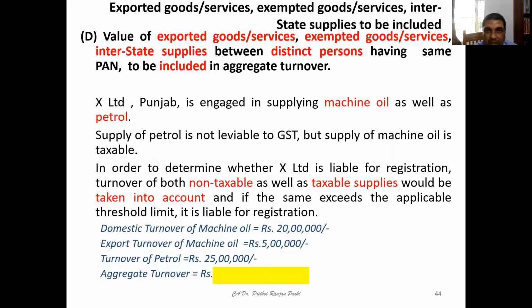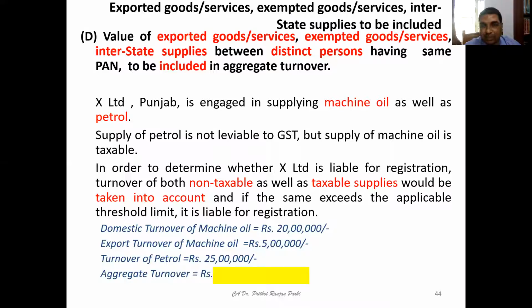Now, value of goods and services which are exported, and interstate supplies, are to be included. So value of export goods and services, exempted goods or services, and interstate supplies between distinct persons having the same PAN are to be included in aggregate turnover. This also you are aware of. For example, X Limited in Punjab is engaged in supplying machine oil as well as petrol. Supply of petrol is not liable for GST, but supply of machine oil is liable.